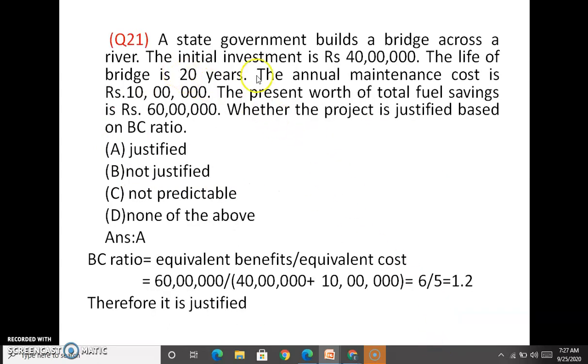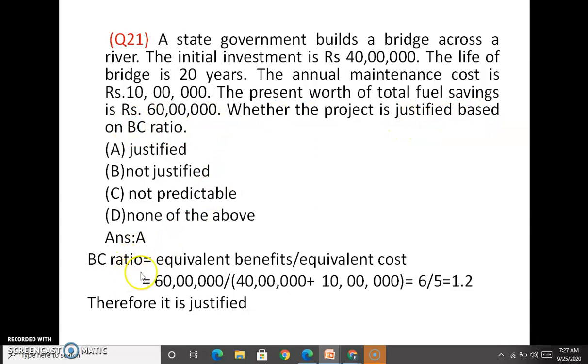A state government builds a bridge across a river. Initial investment is 40 lakhs. Life of the bridge is 20 years. Annual maintenance cost is 10 lakhs. Present worth of total fuel savings, which is the benefit obtained, is 60 lakhs. Whether the project is justified based on BC ratio.